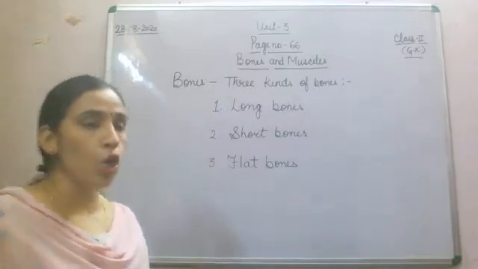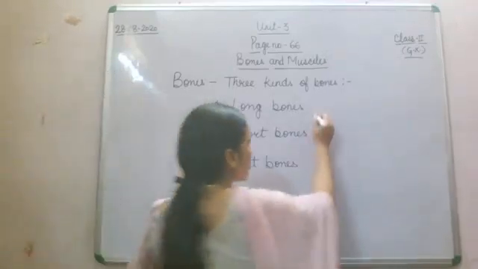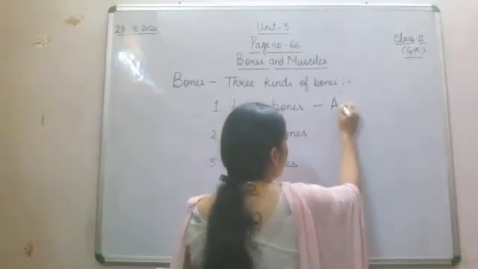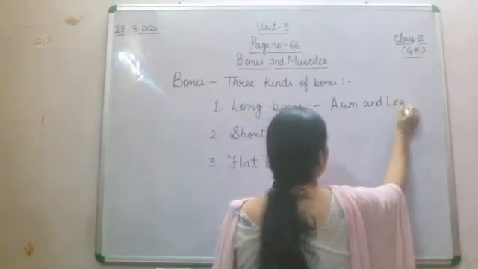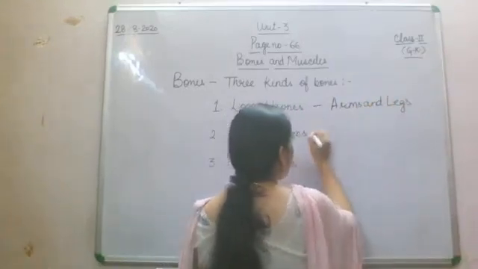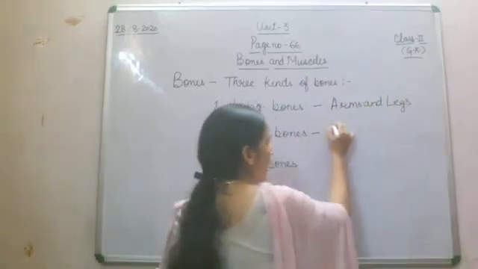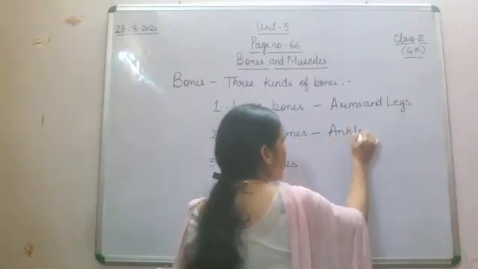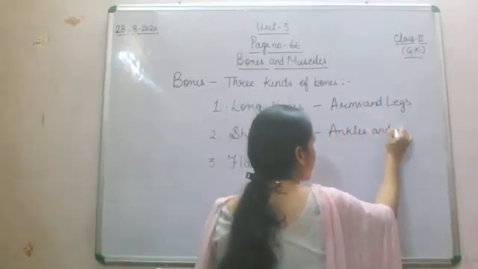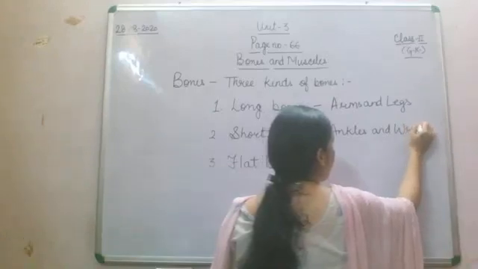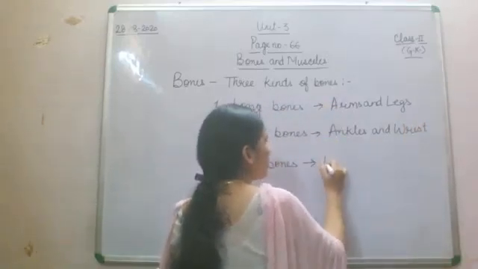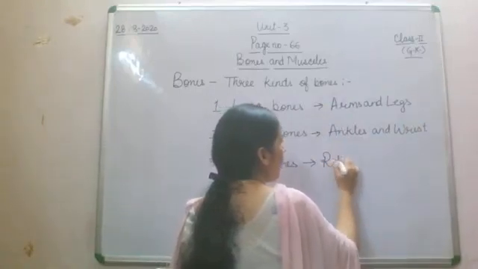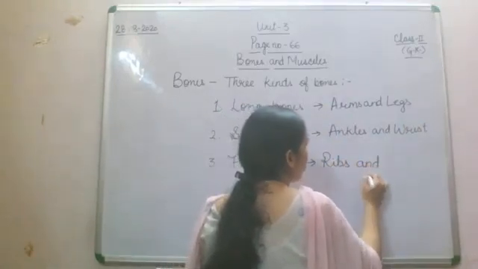Long bones are in our arms and legs. Short bones are in the ankles and wrist. And where do we find flat bones? Ribs and shoulder.